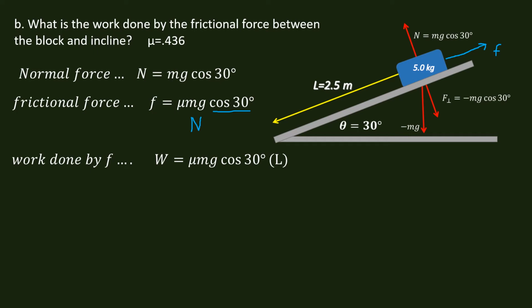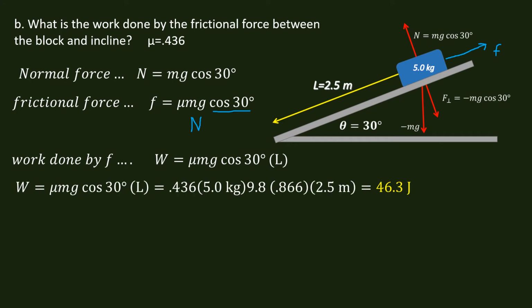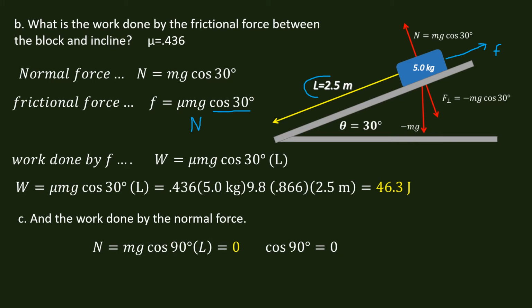Okay, work done by F. The work done is mu mg cosine 30 degrees times L, because we have to incorporate this L right here. And then let's plug everything in. We have our coefficient of friction, our mass, acceleration of gravity, the cosine of 30 degrees, and then 2.5 meters, which is the distance right here. And we get 46.3 joules. And the work done by the normal force? Well, the work done by the normal force is 0. It is perpendicular to the motion, so it has no effect.